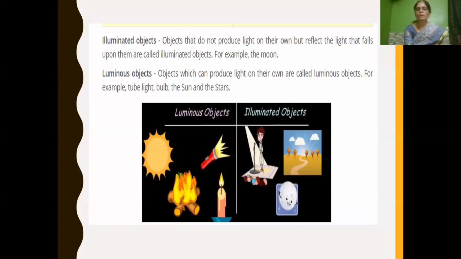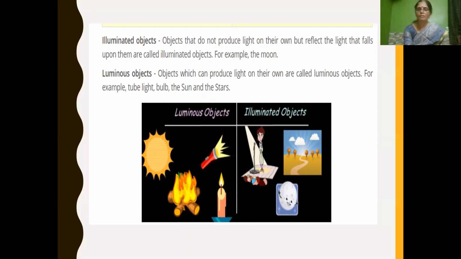Then we have seen about illuminated objects. The objects that do not produce light but reflect the light that falls upon them are called illuminated objects, or non-luminous objects. Example, the moon.